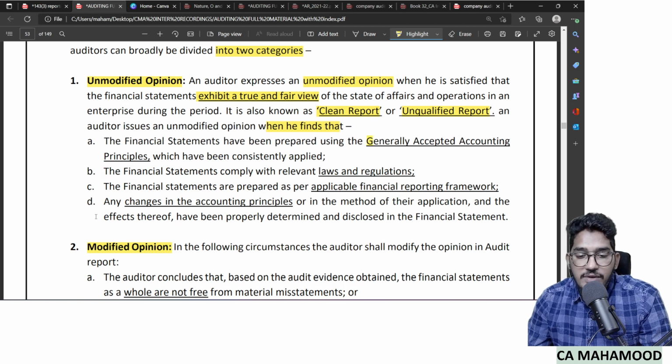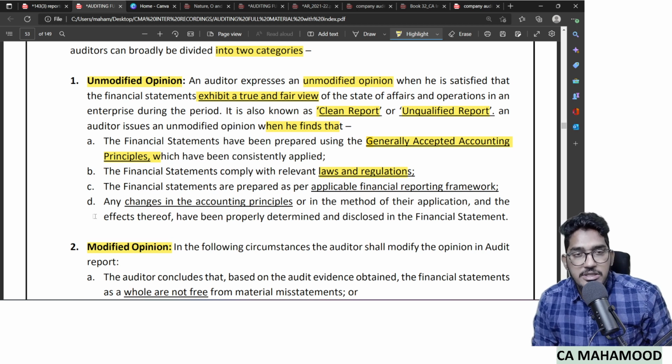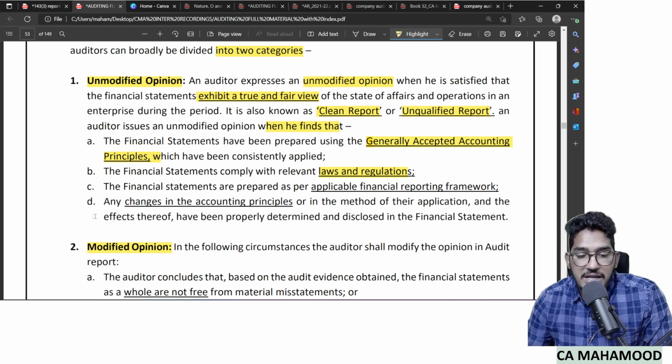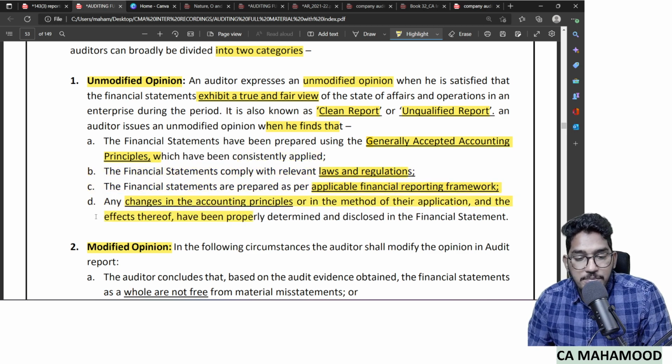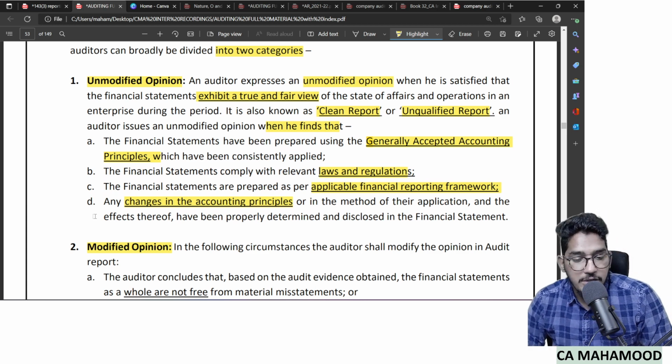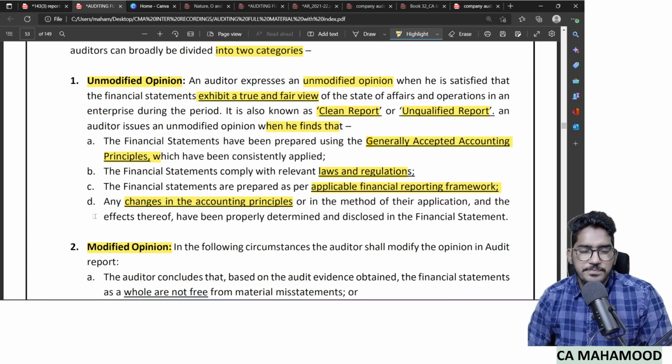So when the auditor is satisfied that financial statements are prepared as per generally accepted accounting principles, and also comply with relevant laws and regulations, as per Schedule 3, as per accounting standards, as per Companies Act, and as per the applicable financial reporting framework, and also any changes in the accounting principles or in the methods of their application and the effects thereof have been properly determined and disclosed.